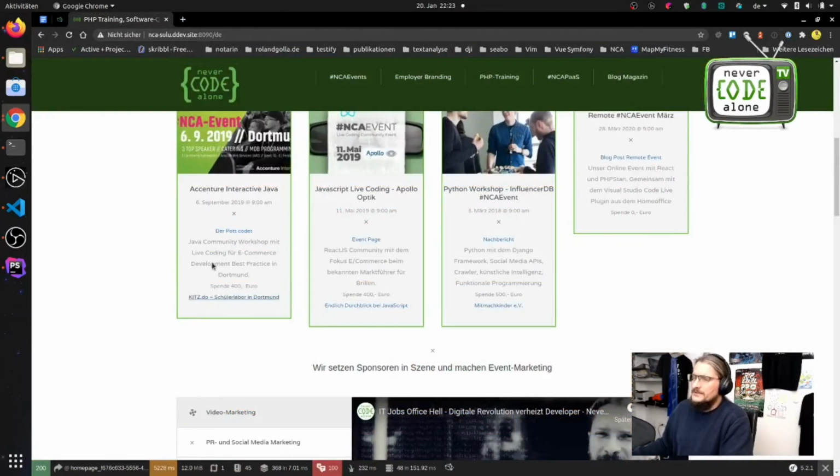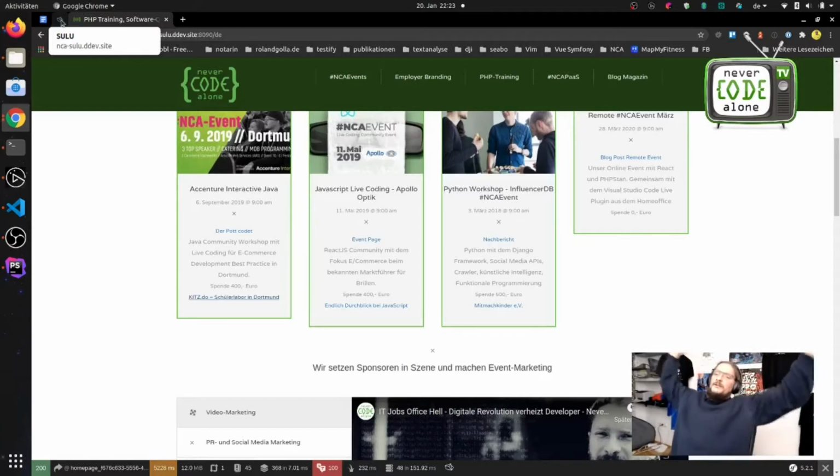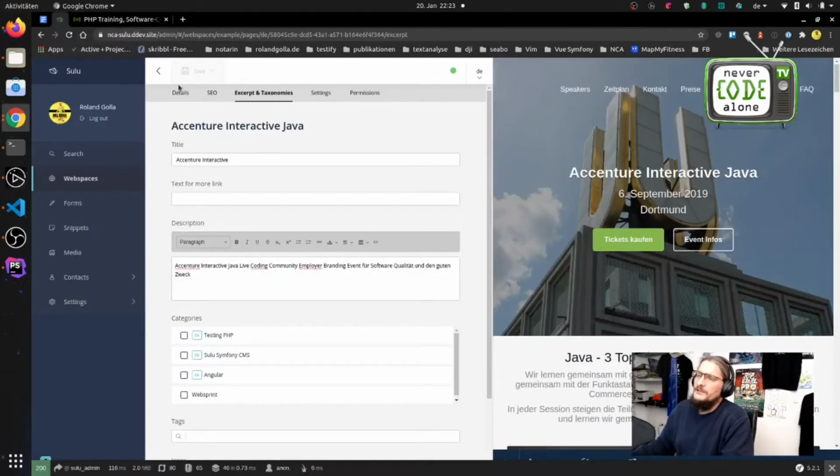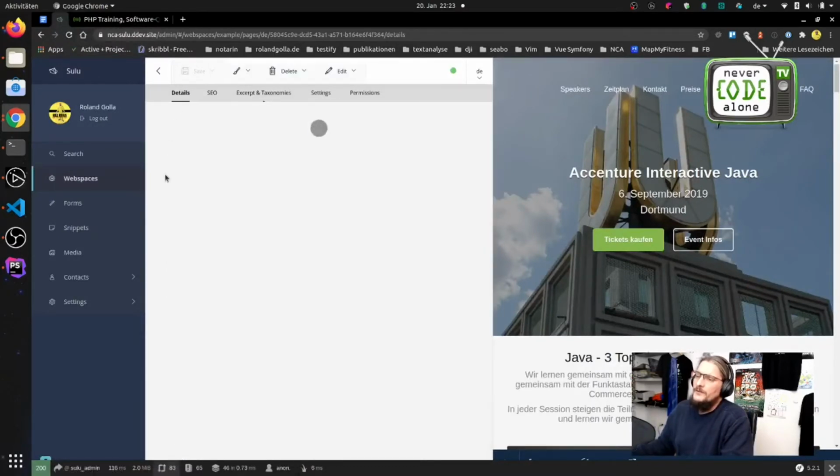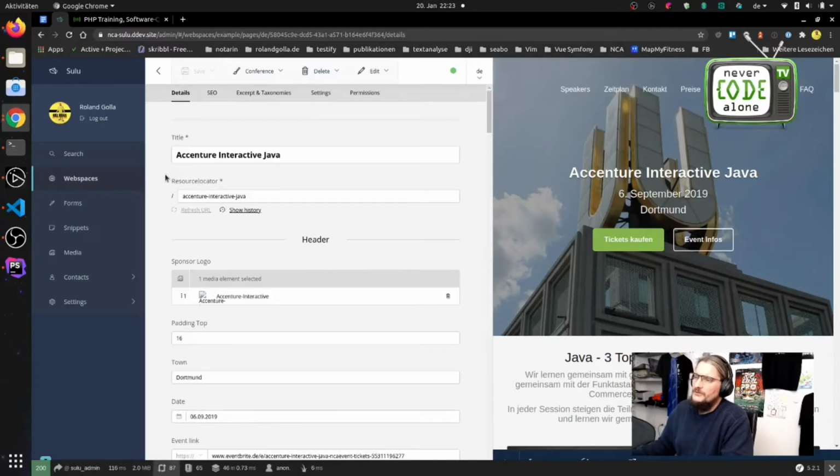So we got this information here, and when you are an editor, you don't want to think about, oh, I need a blog post for the start page and whatever information you want to edit in context of an event. You just want to edit this on one page, on one event, and we have all this information here.